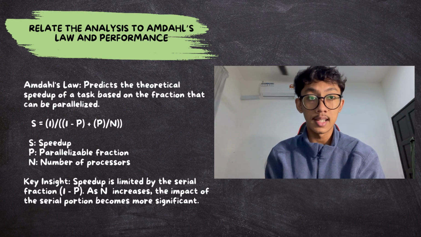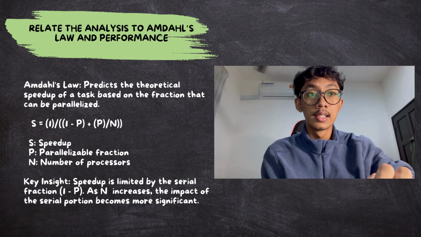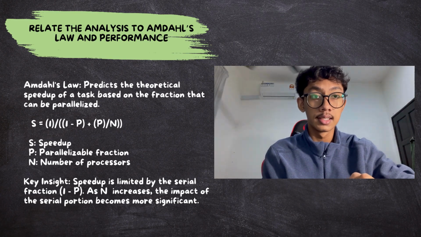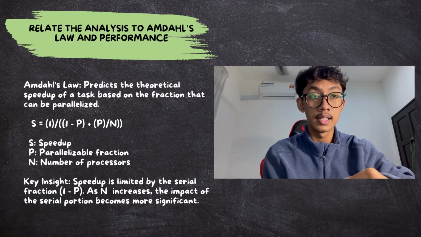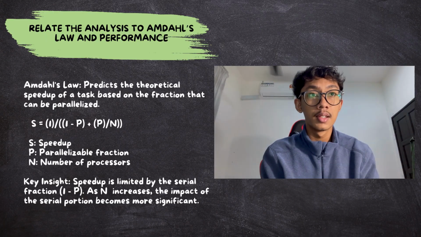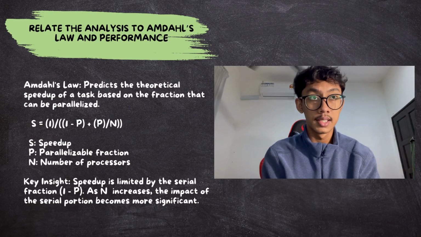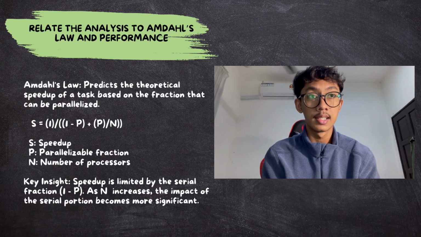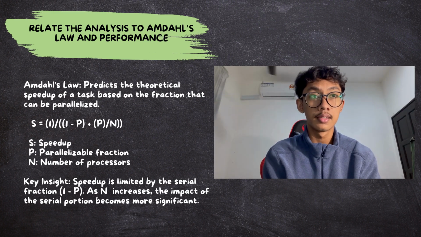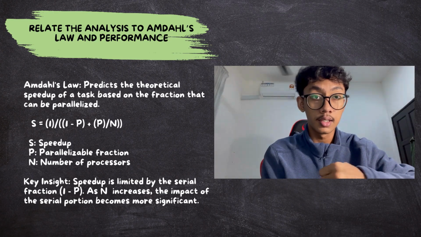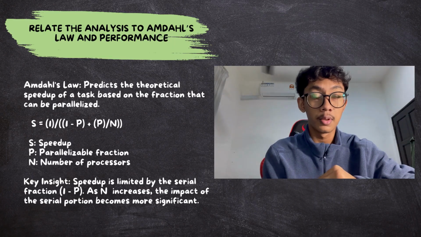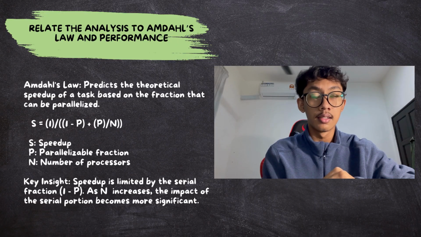Before I go to key insight, I would like to explain a little bit about the serial fraction. The serial fraction, the term 1 minus P, represents the portion of the algorithm that must be executed serially. So the key insight is that speed up is limited by the serial fraction, which is 1 minus P. As the number of processors increases, the impact of the serial portion becomes more significant. So the implication of Amdahl's law is that when the number of processors increases, the speed up is limited by the serial fraction of the program.